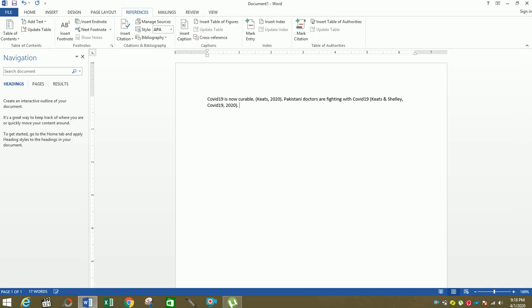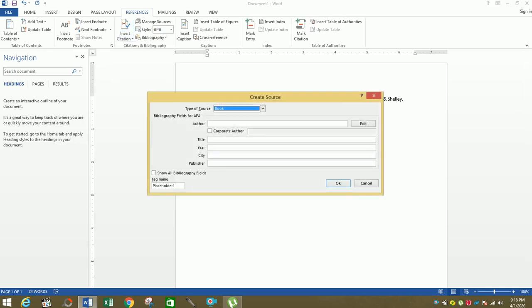So the reference is there, and then if I need to add certain more, if I again go to insert citation, and for example I have taken the material from some research article, so I'll be writing the name of the author, William Wordsworth.